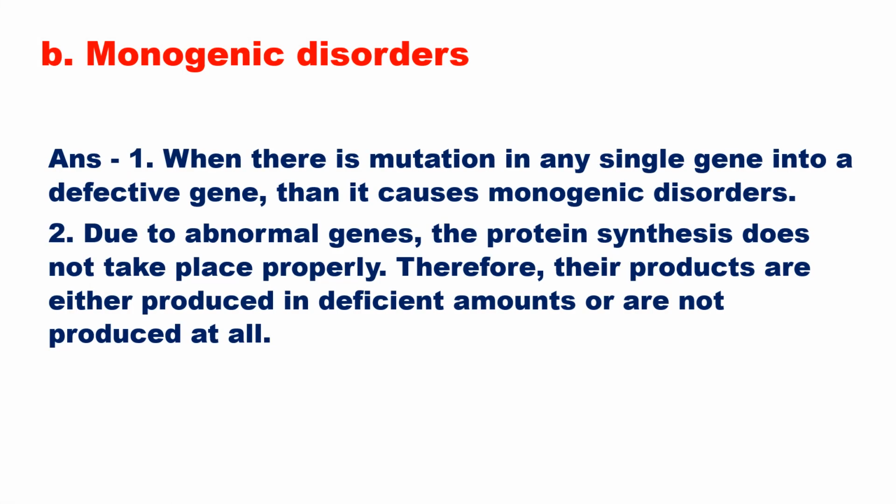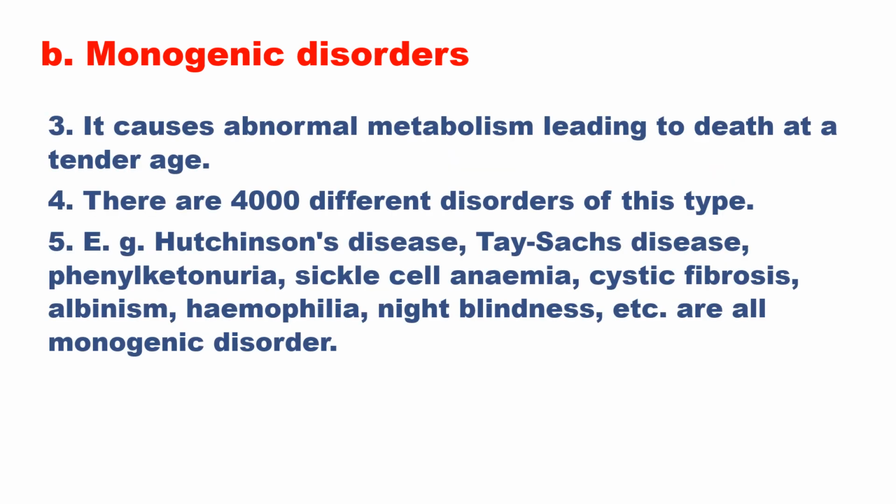Monogenic disorders. Answer: When there is a mutation in any single gene into a defective gene, then it causes monogenic disorders. Due to abnormal genes, protein synthesis does not take place properly. Therefore, their products are either produced in deficient amounts or are not produced at all. It causes abnormal metabolism leading to death at a tender age.